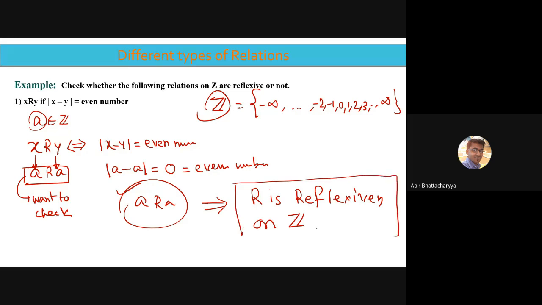This is the way we will write it. R is a reflexive relation on where? On the set Z. The set is Z, and the relation is R. R is a reflexive relation on Z. Is that clear? Write down C on the chat box quickly if it is clear.